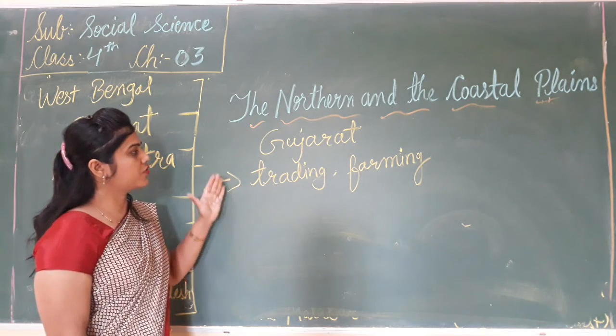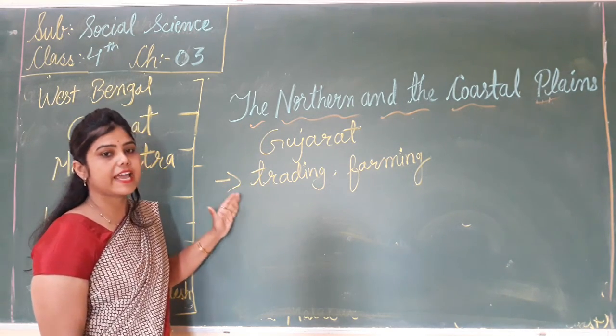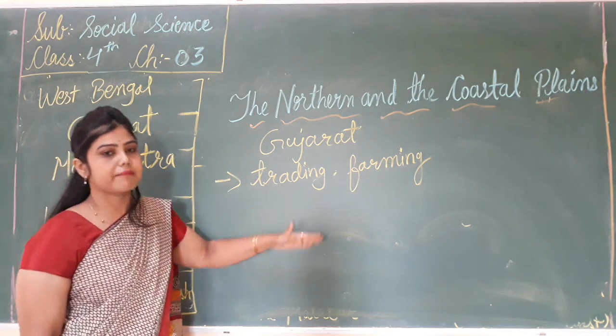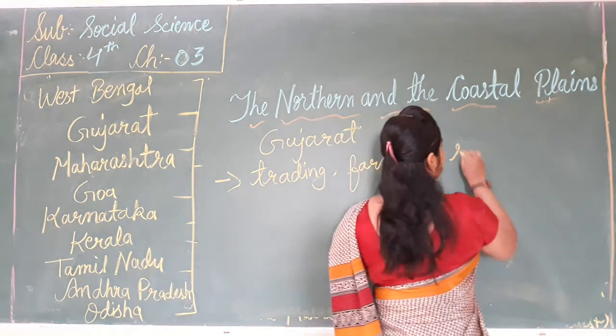So the people of Gujarat are engaged in trading, farming and salt making.